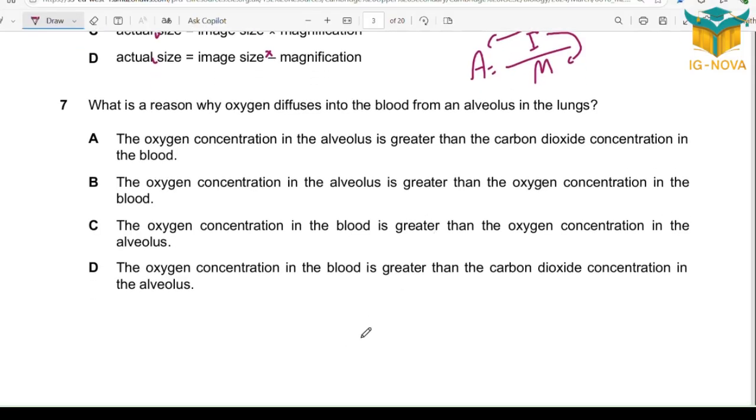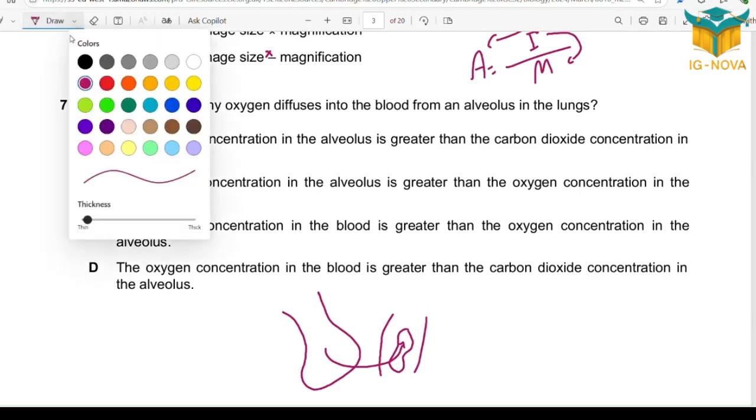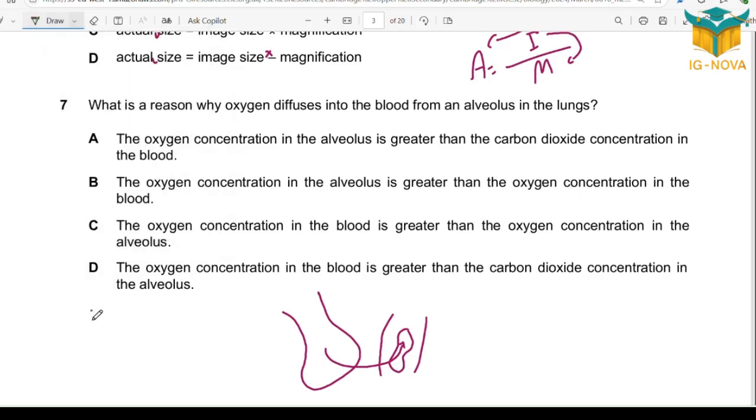Question 7. What is a reason why oxygen diffuses into blood from an alveolus in the lungs? Let me draw the alveolus and the nearby capillary and inside a red blood cell. The question is clearly asking why oxygen moves in this direction, from the alveolus to the red blood cell. The main point for any gas movement is diffusion from higher concentration to lower concentration.